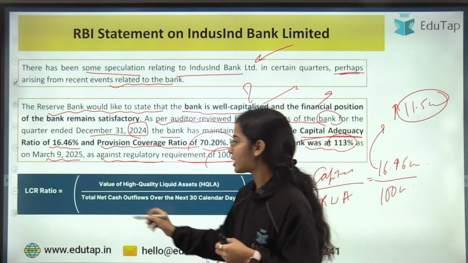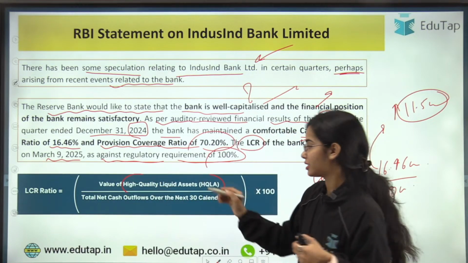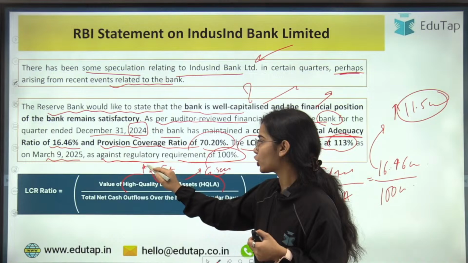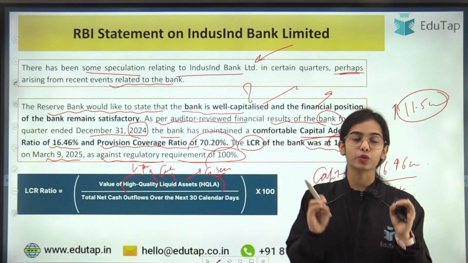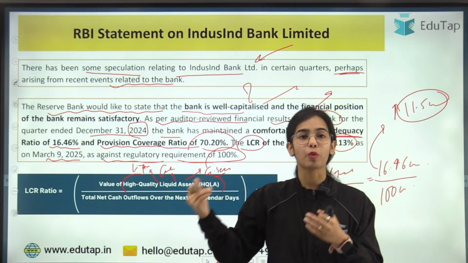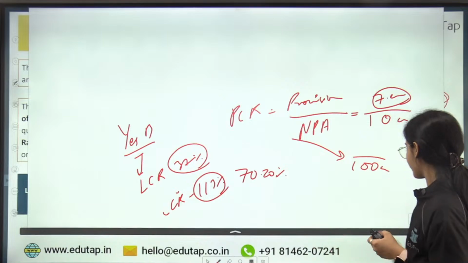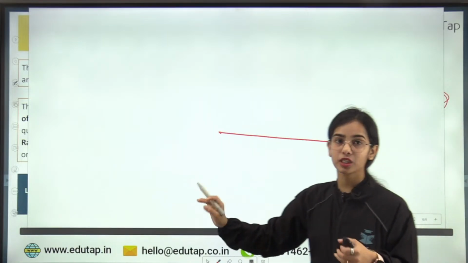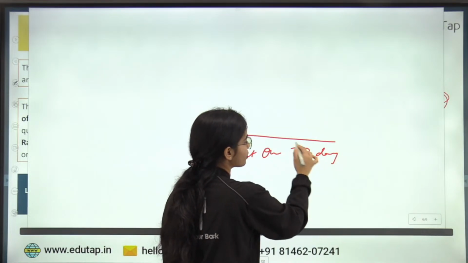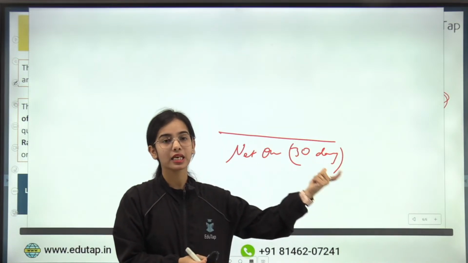So what is LCR? LCR is the liquidity coverage ratio. It shows the high quality liquid assets that the bank has, like government securities, cash, and other liquid assets, that the bank can use to pay money to the depositors for the total net cash outflow over the next 30 days. So the bank calculates the expected total net outflow in the 30 days, how much the depositors will be taking out.